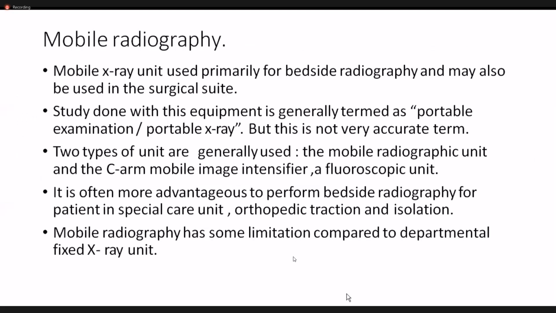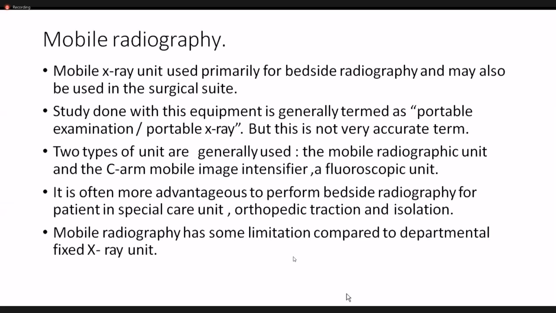So what is mobile radiography? A mobile X-ray unit is primarily used for bedside radiography and may also be used in a surgical suite. Sometimes there is great confusion among students who have recently started this course about the meaning of portable and the meaning of mobile. There is a slight difference between a portable system and a mobile system. The study done with this equipment is generally termed a portable examination. Whatever radiographic procedure we conduct through this mobile radiography unit, in general we term a portable examination, but this is not a very accurate term.